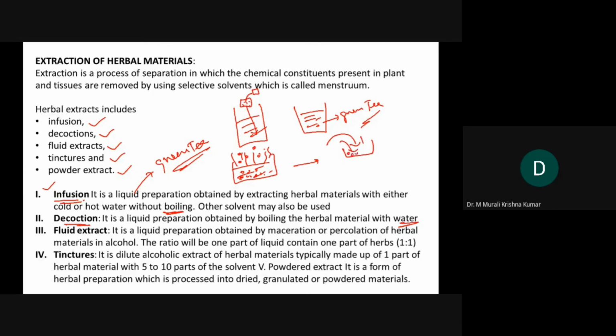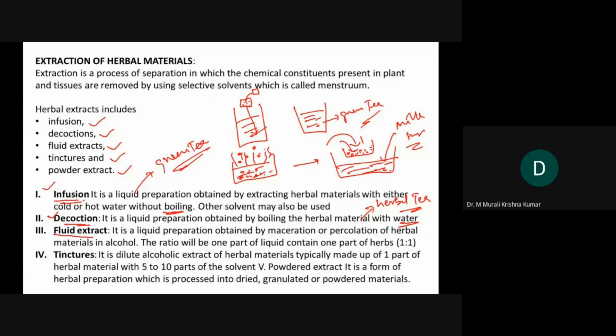The waste material is left, and here you have the decoction. To this you add milk, sugar, etc., so tea is prepared. That is what we call a decoction. In fact, these are also called herbal tea.